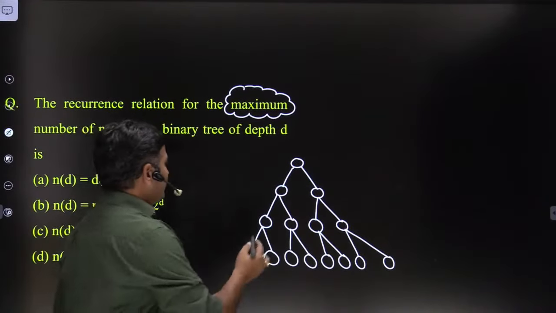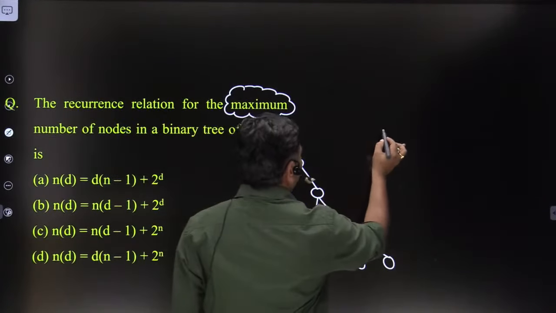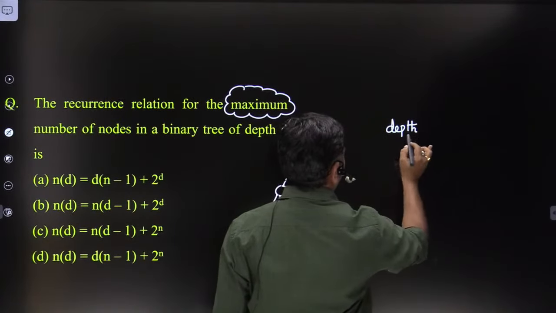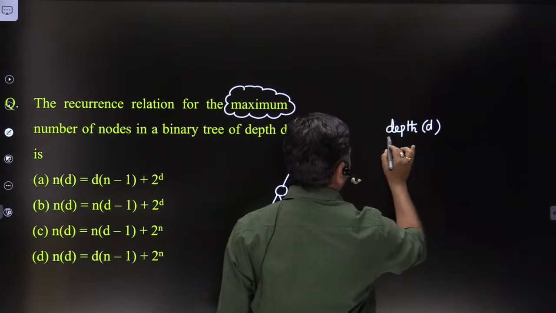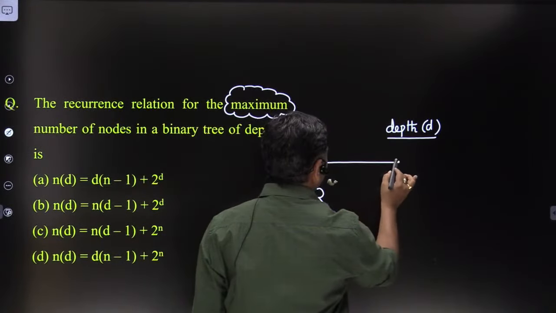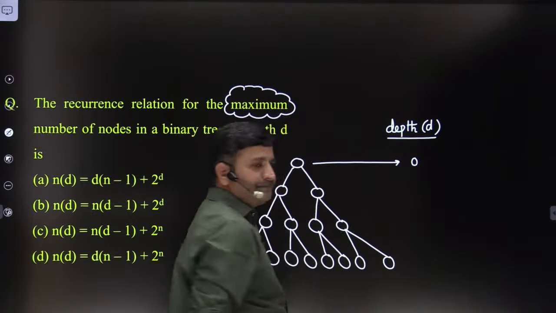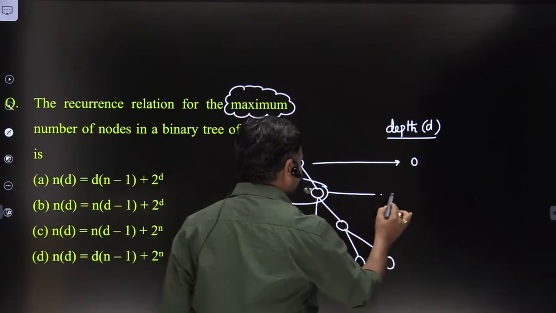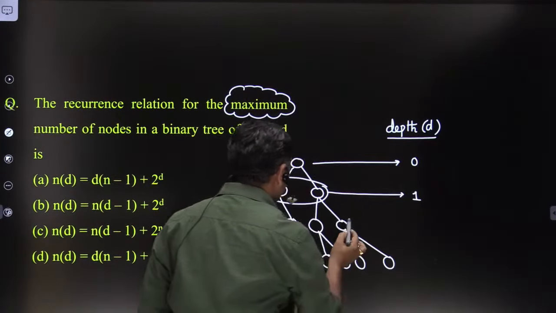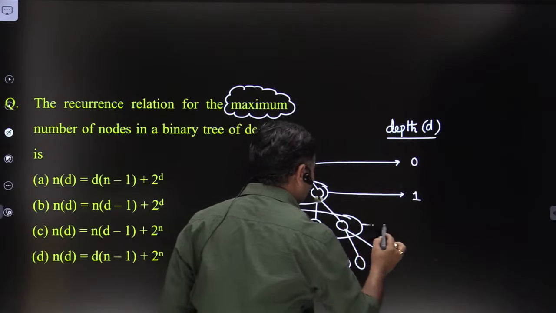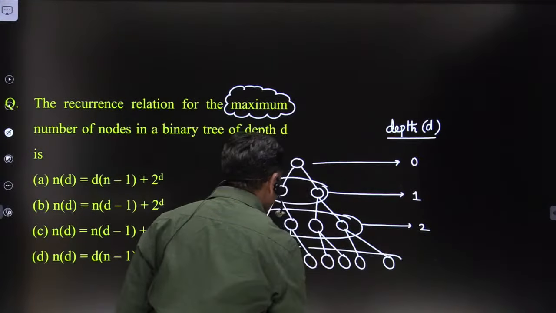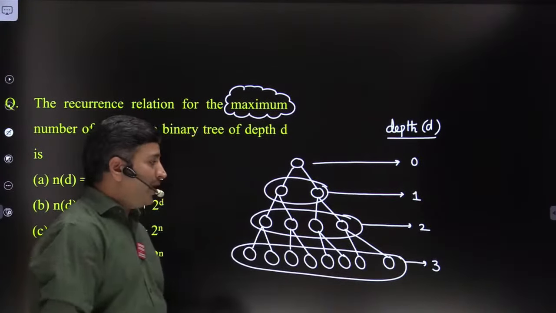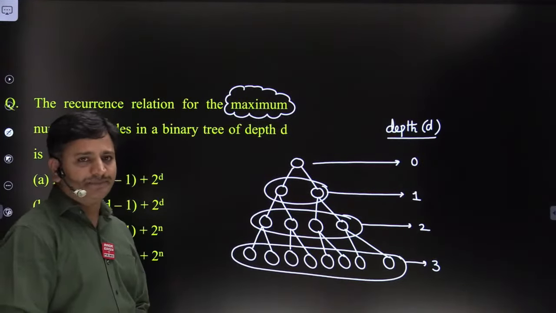Okay. Generally, the root node is at depth d equal to 0, friends. Let me take the depth value in terms of d. So the root node is at depth d equal to 0, friends. Okay. Next, these are the nodes at depth 1, right? And these are the nodes at depth 2, and these are the nodes at depth 3, friends. Clear?